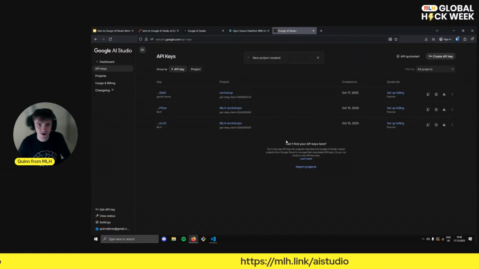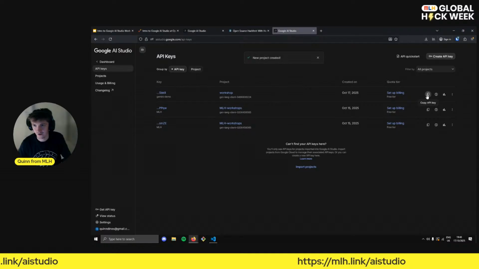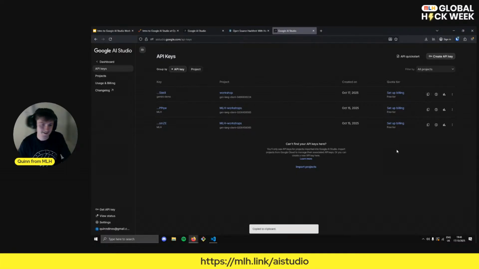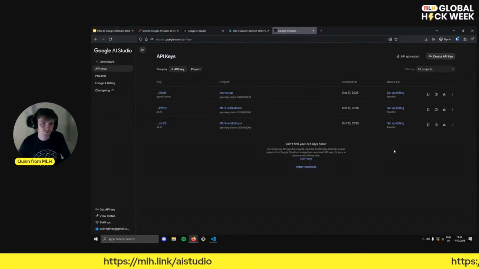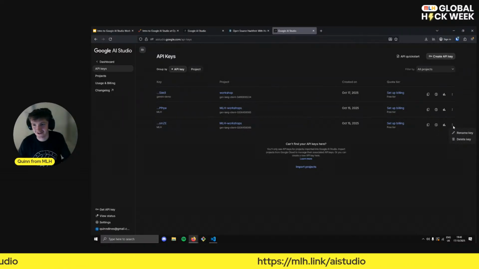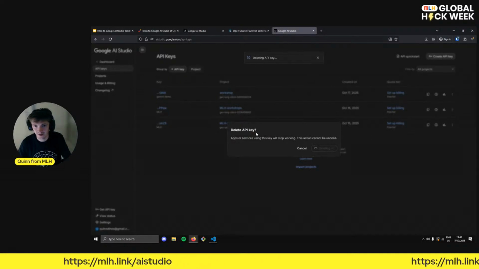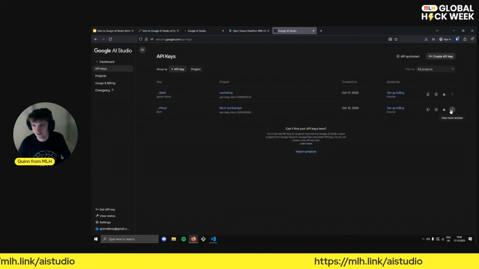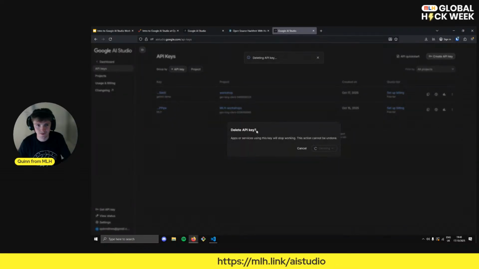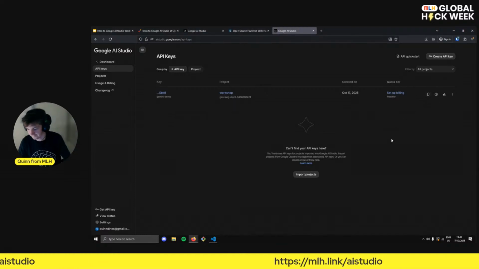Okay, so if you have made a project before, you don't need to make a new one, but we've made a new one here. And so you can see the end of our key here. I'm not going to expose it right now, but I can copy it super easily. And let's say you did accidentally leak your API key, or maybe you were streaming like me and you put it up on screen as a demonstration. We can actually delete keys. So I'm going to just delete this one, and it's going to stop anything attached to that key from working. And I'll do the same for this one, actually. We can delete that one too. Okay, so we've just got this brand new API key for us here.